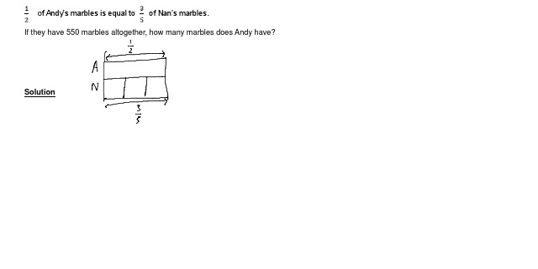So what's the next step? The next step we can do is we can make it into 1 whole. From half to make it into 1 whole, here I can draw another half. So this is when half plus half, I have 1 whole for Andy. So how do I make it 1 whole for Nan? I just need to add 2/5. So this is 2/5 for Nan.